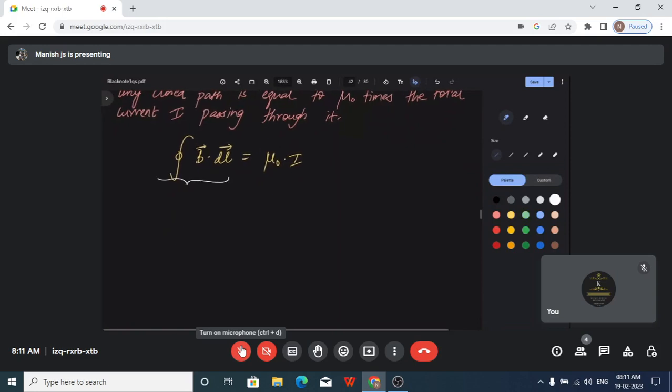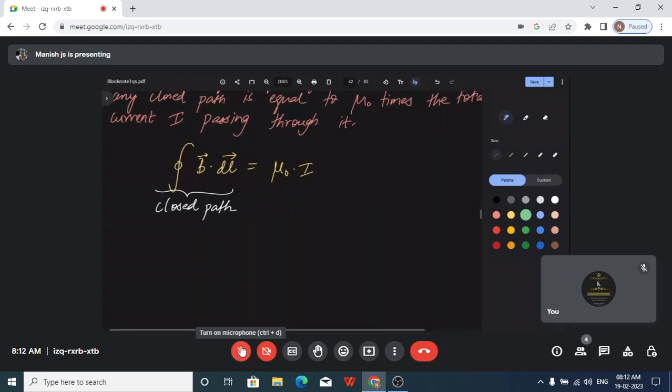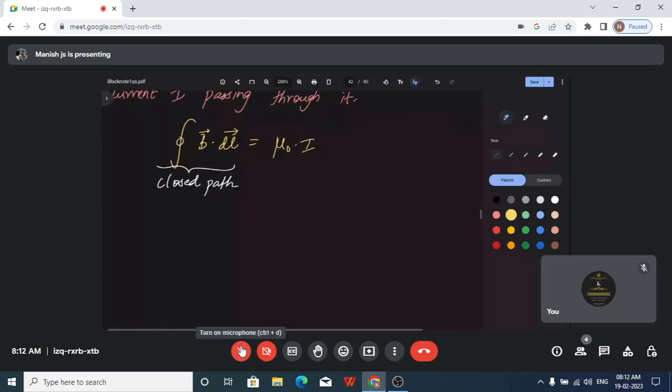So obviously all loops are closed. Therefore, this integral itself represents a closed path. So everything is a closed path, obviously. So this entire integral on the left hand side is representing the closed path. So the magnetic field on that closed path is equal to mu naught, that is permeability, times the current passing through it.